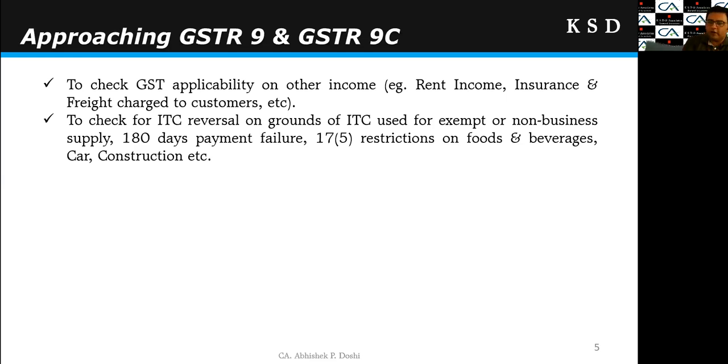So even though my total turnover is taxable, I have some other income which is exempted from the GST, and I am required to make proportionate reversal of ITC for such exempt supplies, of only what we can say is the common credits, right? So we need to check these things on an annual basis if they are missed on a monthly basis.